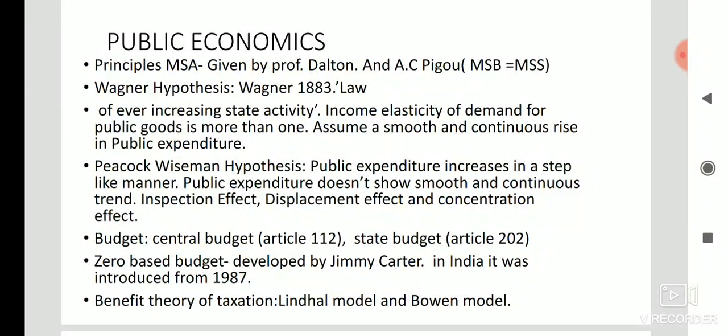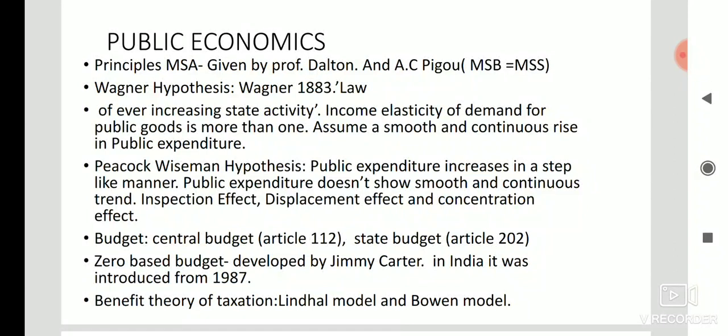Now the next one, budget. There are two types of budget: central budget and state budget. For the central budget in India, according to Article 112 of the Constitution, an annual financial statement will be placed before the Parliament, which is called the central budget.